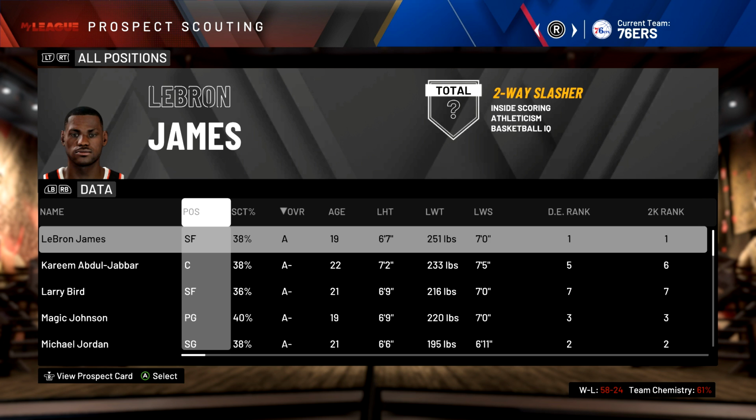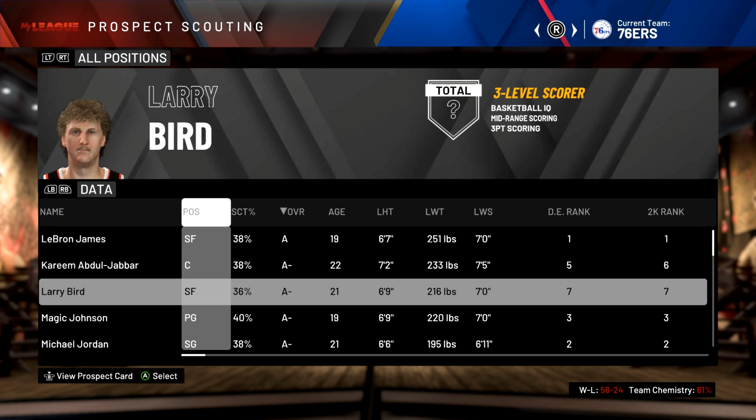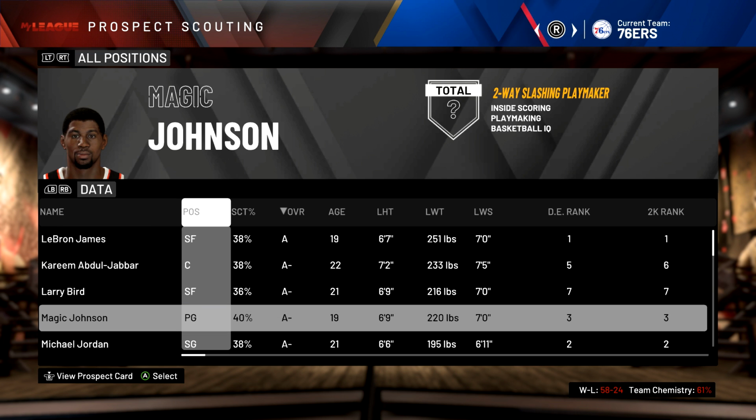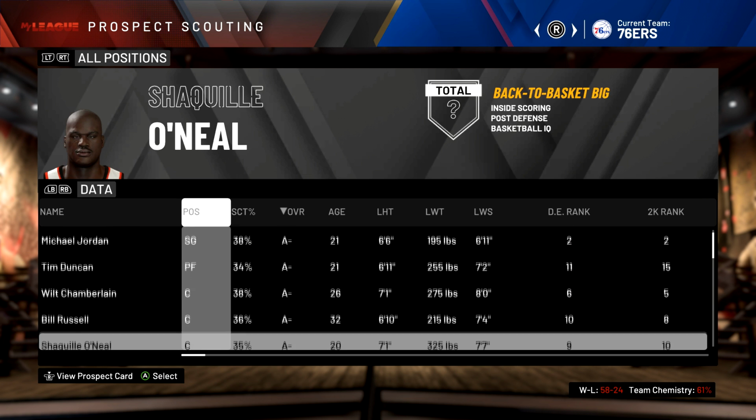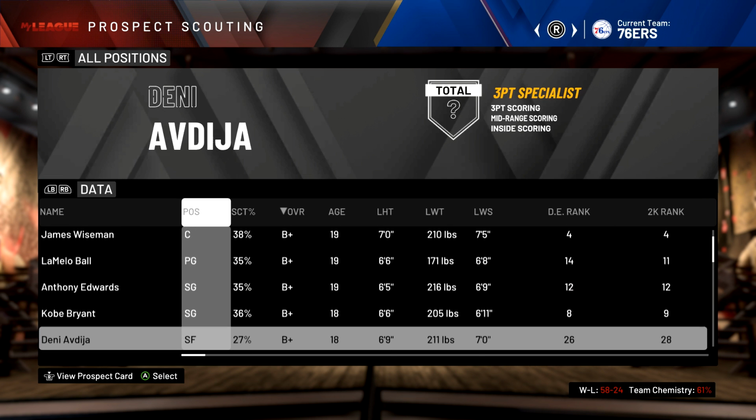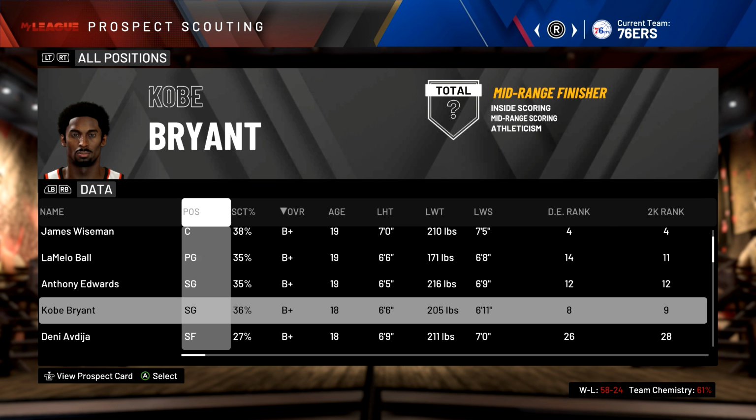So starting off in our draft class, we got rookie LeBron James. He's still in the NBA, but he's about to retire, so I wanted to draft him again to see how he would do playing alongside these players. We got Kareem Abdul-Jabbar, Larry Bird, Magic Johnson, Michael Jordan, Tim Duncan, Wilt Chamberlain, Bill Russell, Shaquille O'Neal, and last but not least, we got Kobe Bryant.